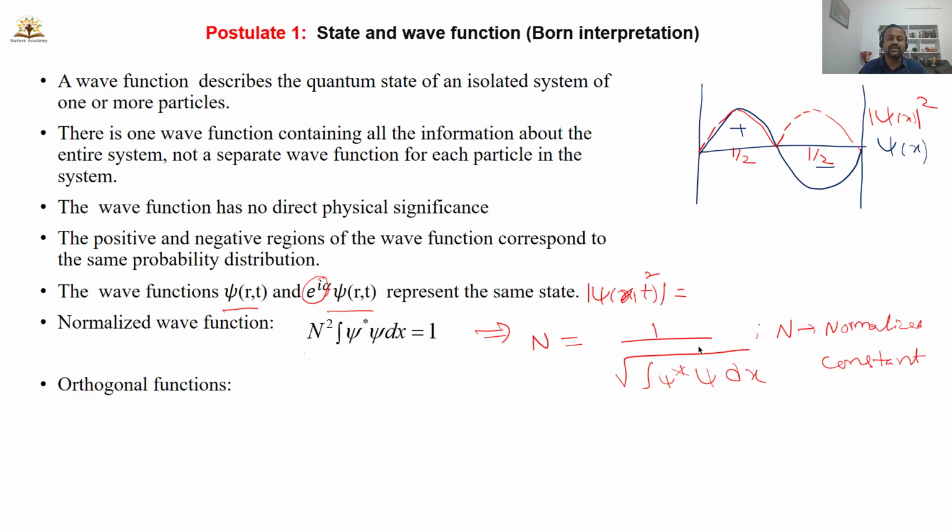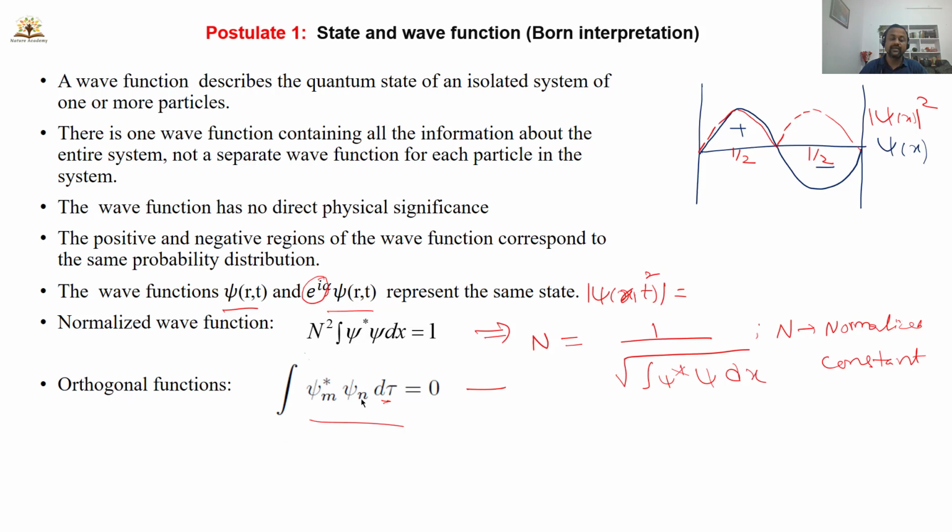There are some properties of the wave functions, that is, orthogonal wave functions. Wave functions satisfying this relation, that is, integral of psi star m into psi n d tau is equal to 0, are known as orthogonal. Here d tau is the volume, a three-dimensional volume. You can write dx, dy, dz also.